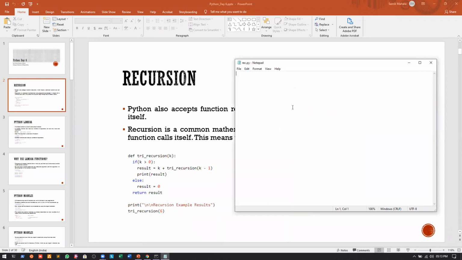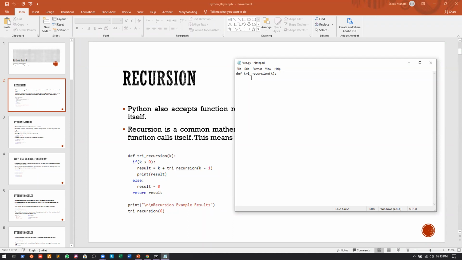So here I will write the same program. I will write def try recursion, and I will give the parameter as k. I will press a colon and press enter. You can give 1, 2, 3, 4 spaces, or you can use a tab instead. If you use a tab, it will give 6 spaces, but that's fine, so let us use a tab.